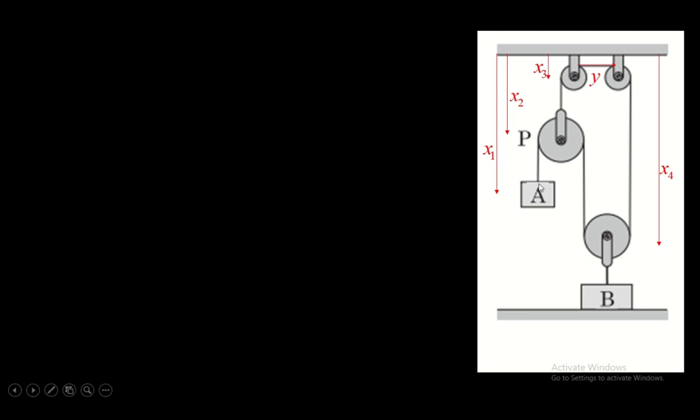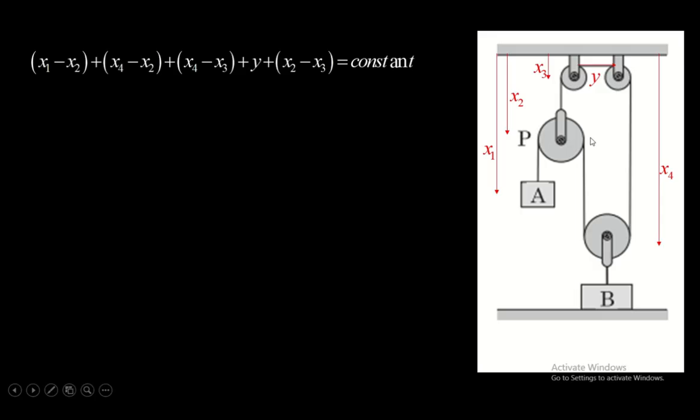Now write the length of this string. See, the length of this string is a constant. So we can write this expression. x1 minus x2 is length PA. x4 minus x2, verify this. x4 minus x2 is the length of this string, the part of the string between these two pulleys.